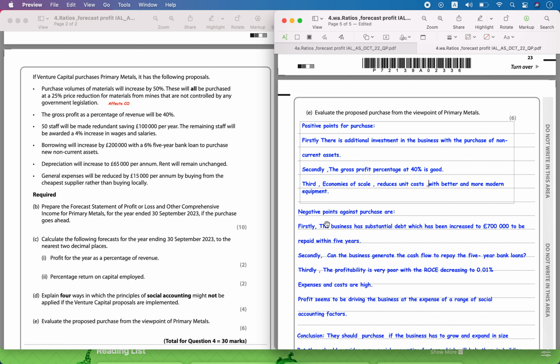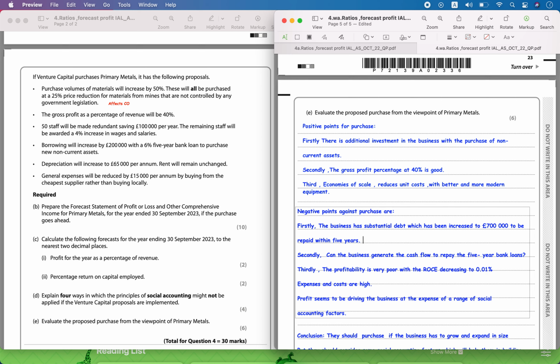The negative points would be that the business has substantial debt of around 700,000 to be repaid within 5 years. Which means that a loan increase might happen, or a non-current liability might be incurred by the business, which indicates a risk to the business because financial investors will be looking at it. And whether cash flow is good enough to repay the loan is also questionable.